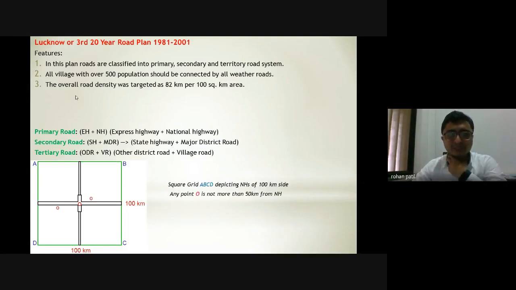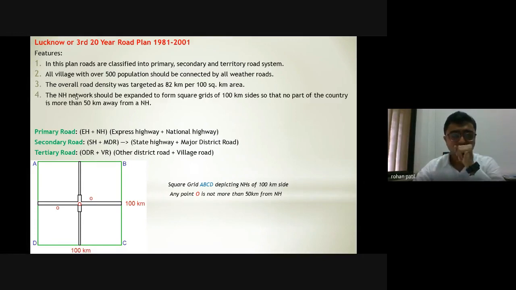Again, you can see this diagram, a square grid I have drawn. An important feature of this plan is that the national highway network should be extended to form a square grid of 100 kilometer sides, so that no part of the country is more than 50 kilometers away from a national highway. You can see this square grid ABCD. The sides of the square are of 100 kilometers.